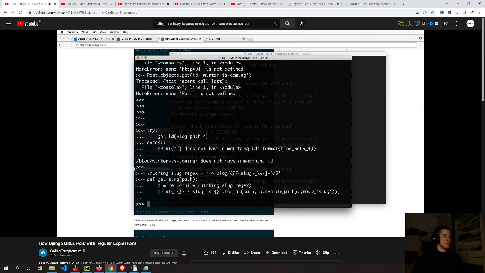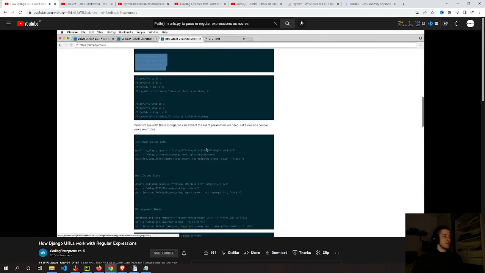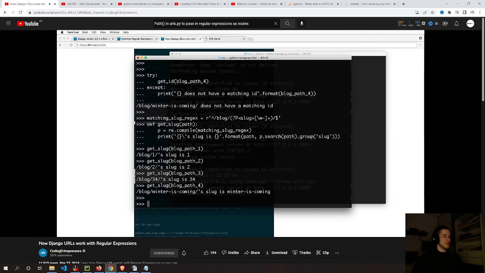So if we do this one, I can bring it in here, and I will be able to print out the slug for each one, or what I'm calling the slug. It doesn't have to be called that, but we see that now it's treating this whole block as the keyword argument of slug. So it actually matches both of those things. It's allowing us to get the digits as well as the slugs, which is really cool because that means our views can actually handle how those two things are done.